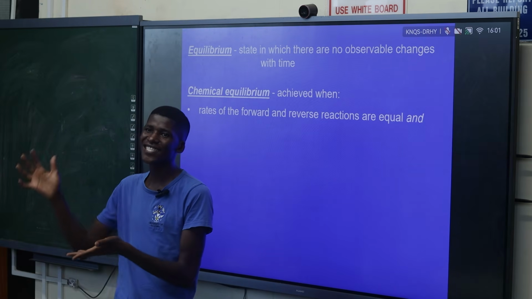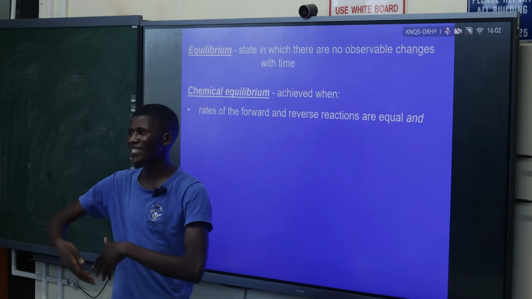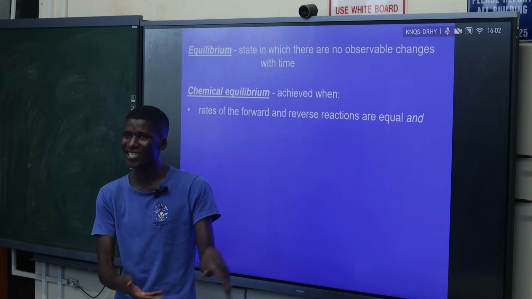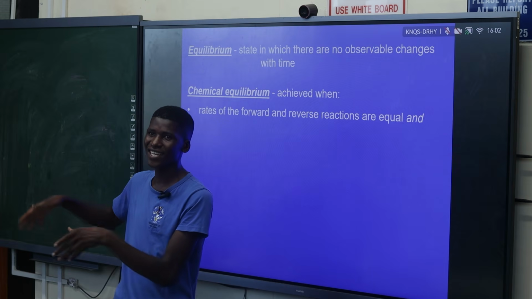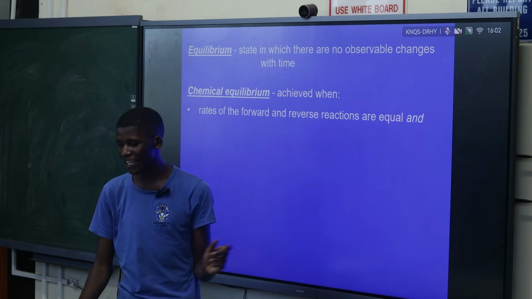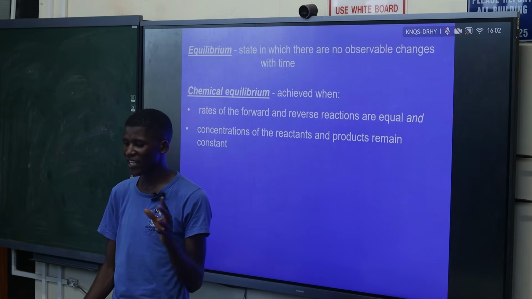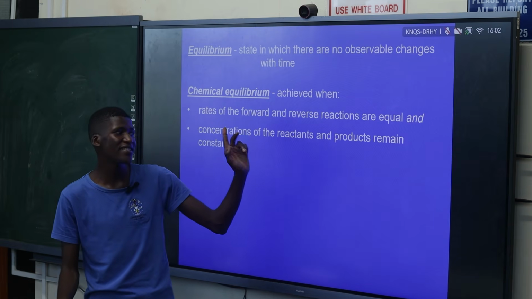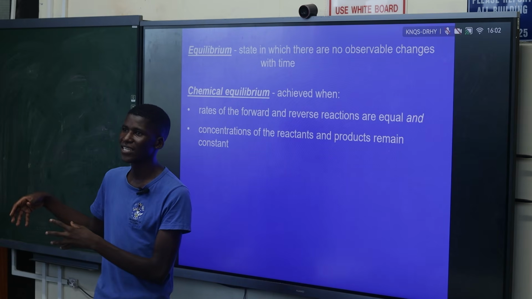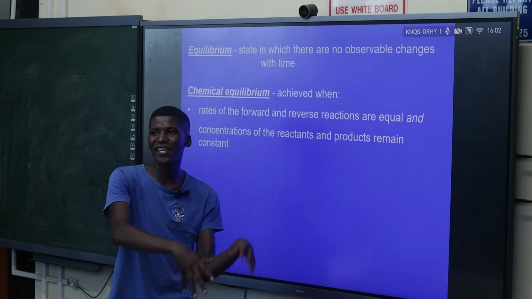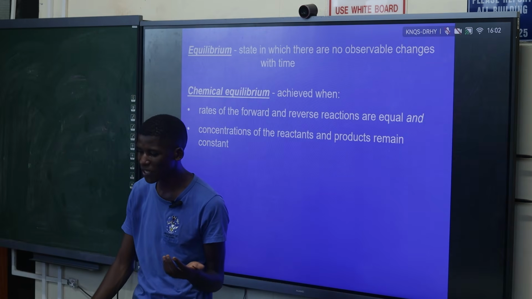So if I'm producing 10 sandwiches with 2 slices and 1 polony each, and the person reversing has the same rate, it means they will give me back those 20 slices and 10 polonies. So the rates of the forward and the reverse reactions are equal. So it means that there is no change. There is no change in the concentration of the reactants and products. Because what we are producing is the same thing that we are forming again. So the concentrations will never change.